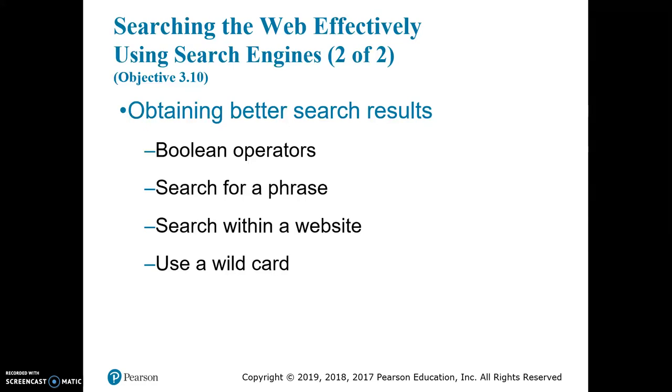You can also search for a particular phrase. You can search within a particular website, or you can use a wildcard. Other things you can do, you can change your search results to make sure that the results you receive are verbatim. Google has this option in its search tools. So you click on verbatim and it's going to make sure that the results you get, and it doesn't work perfectly, but it does help, are exactly what you typed into the search box.